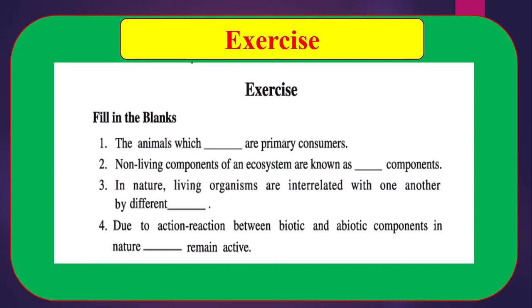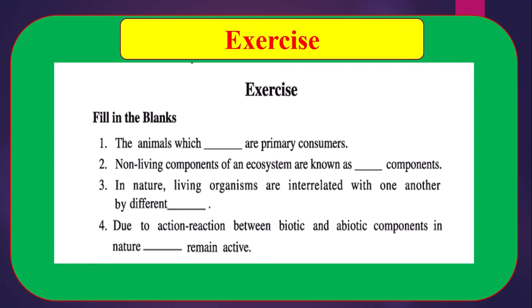At first, fill in the blanks. Number 1, the animals which consume plants are primary consumers. Number 2, non-living components of an ecosystem are known as abiotic components.